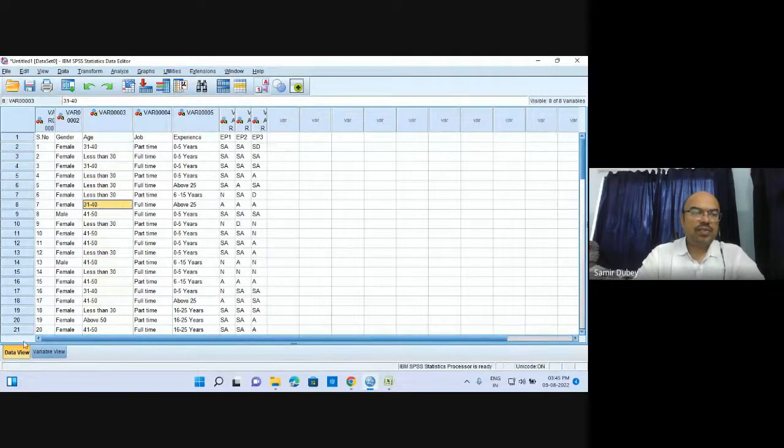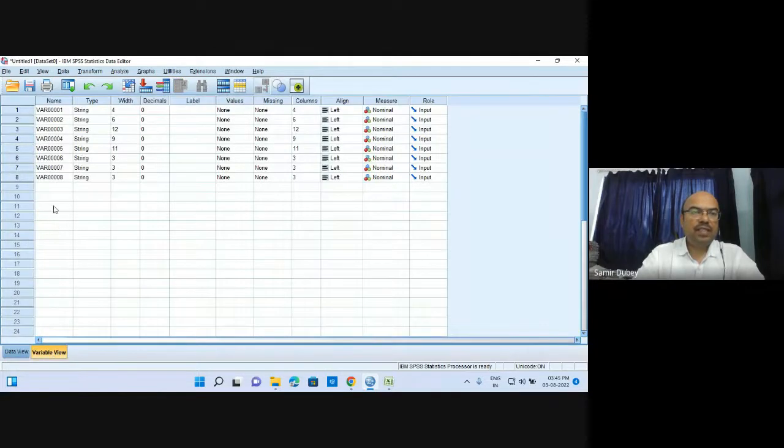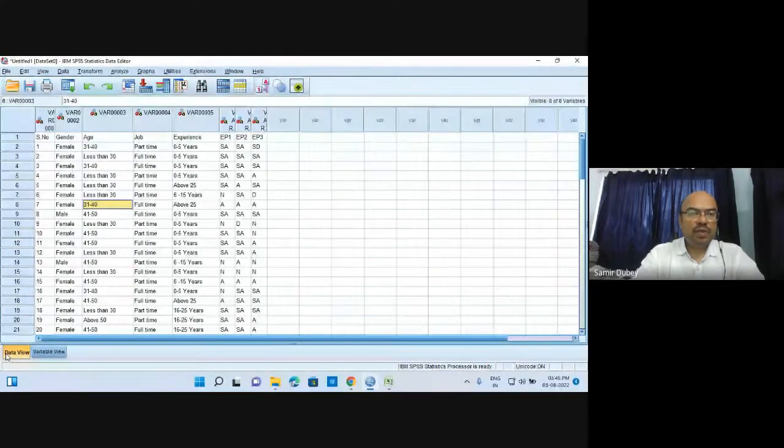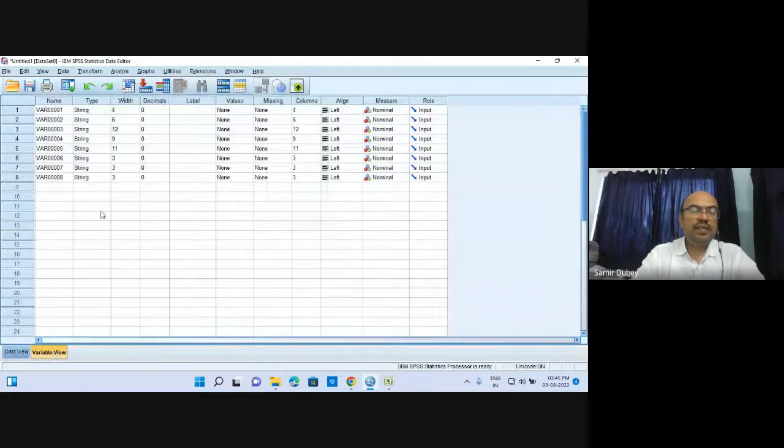Another thing: in the left bottom side, you can see two toggle buttons. The first one is Variable View. Here each row has been assigned to one variable. There are different things like name, type, width, decimals, label, values, missing, columns, align, measure, and role. This is the variable view, and the other one is Data View. In data view we will find data, and in variable view we will find variables.